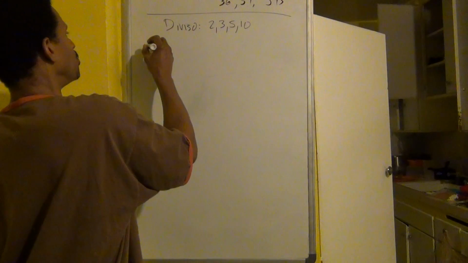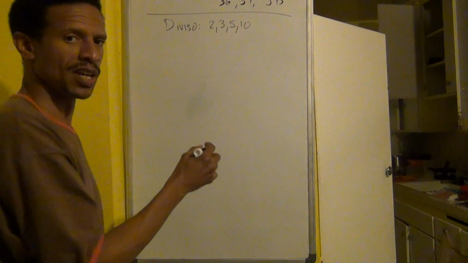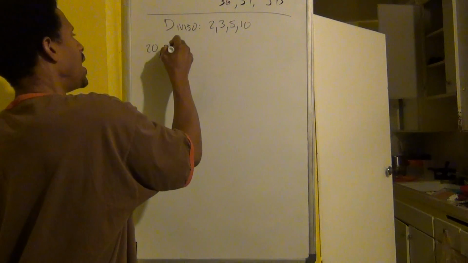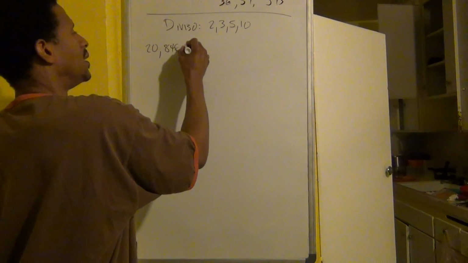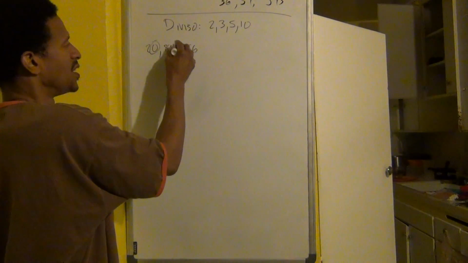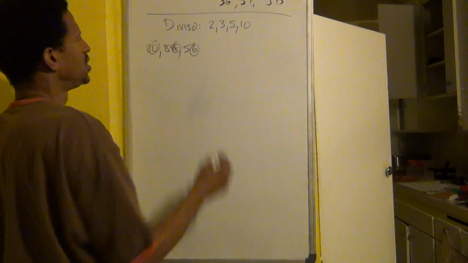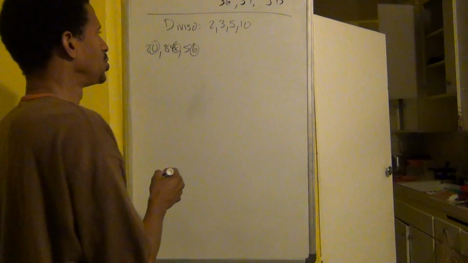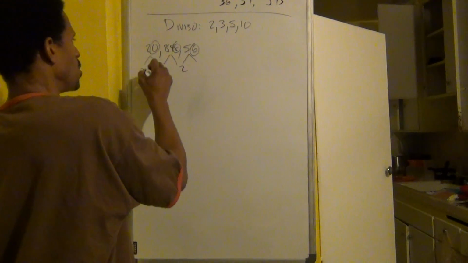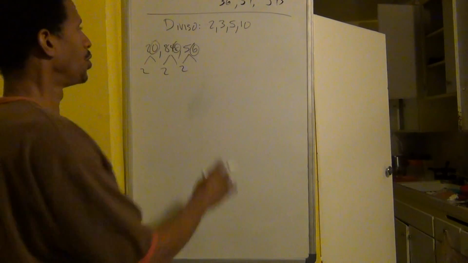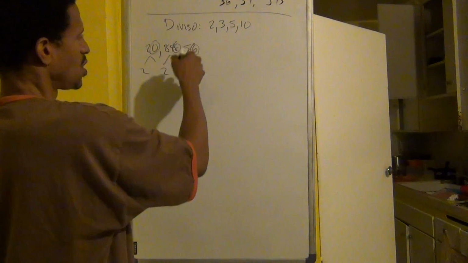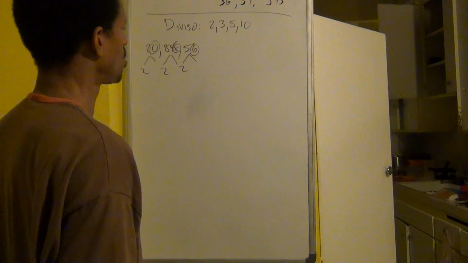We talked about the 2. We said any number that ends in an even number or 0, such as 20, 848, and let's say 56. 0, even number 8, even number 6. We can divide by 2. So we're doing prime factorization. We know we do something like this if worst came to worst. Are there other ways to break down these numbers? Yes. But at least initially when we start prime factorization, we can use 2 to start it off.